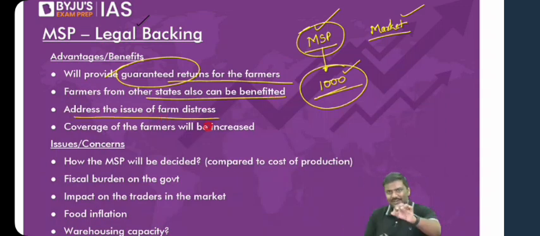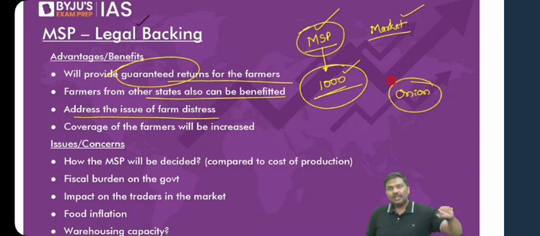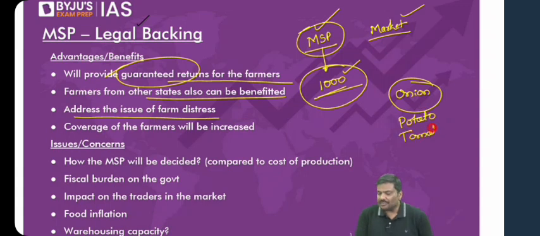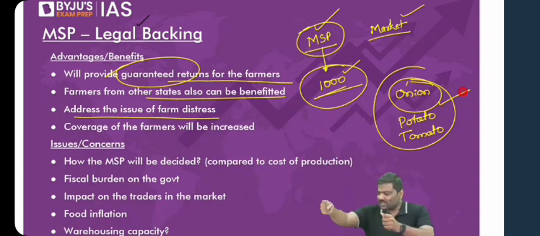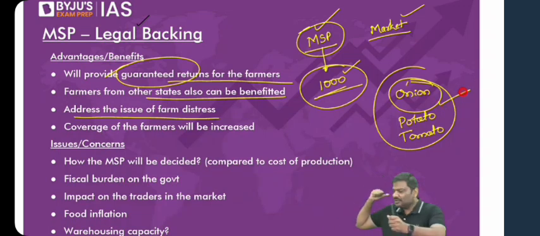What we are seeing right now, let me connect it to current affairs. How many of you think onion farmers have earned a good amount of returns? Let me know. In the last 2 or 3 months, how many of you think onion farmers, potato farmers, or tomato farmers have earned a good amount of returns? Absolutely no. Now, what is the issue here? A farmer will basically take a loan, cultivate the crop, sell the crop, earn money, and repay the loan. Is the sequence okay with all of you?